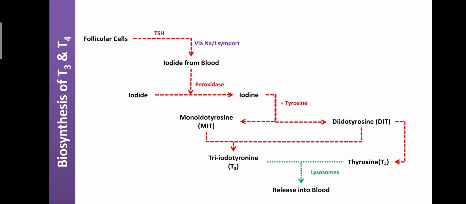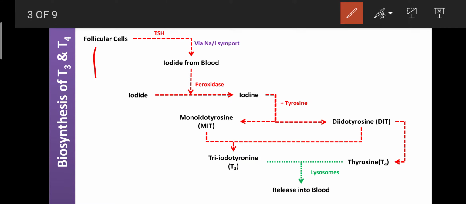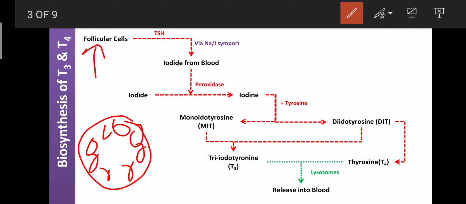One is the follicular cells, and another is the parafollicular cells. The parafollicular cells are present beside the follicular cells. This is the typical structure of a follicular cell, and between the follicular cells the parafollicular cells are present. These parafollicular cells secrete the hormone calcitonin.